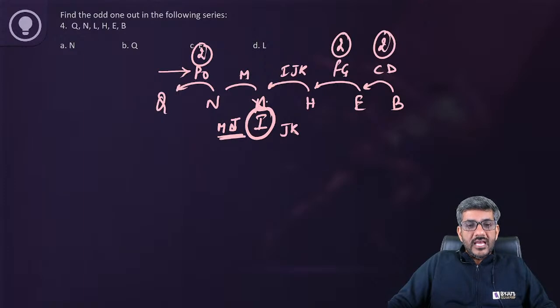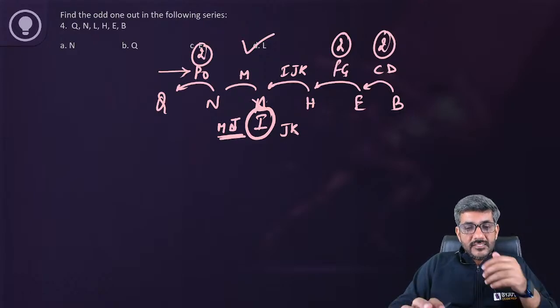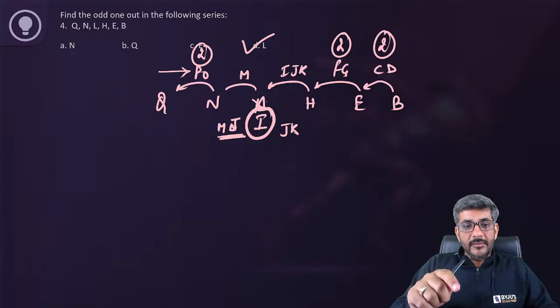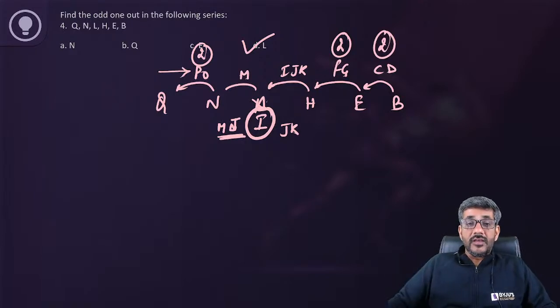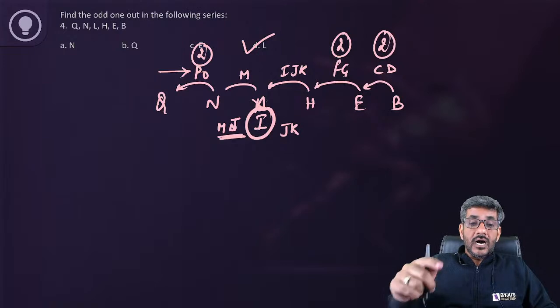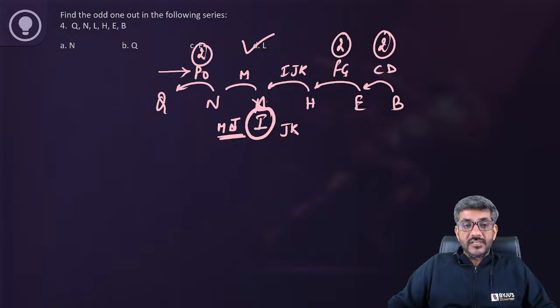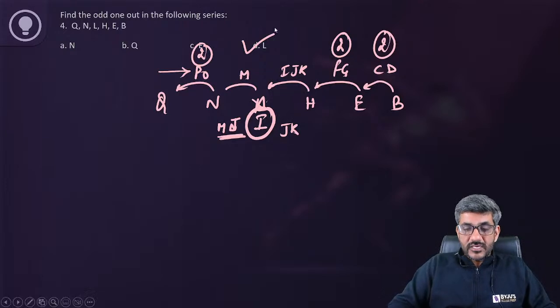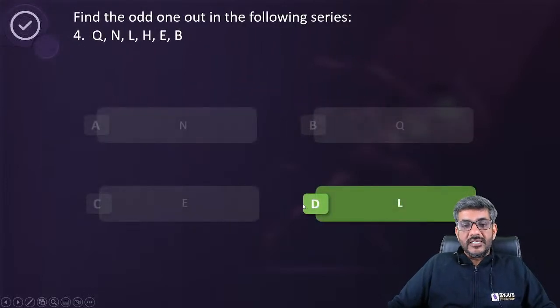So therefore this L is my correct answer, the one that does not belong. That is the right one. Between every two letters you have two letters from the alphabetical series, except the one at the position of L, because there it should have been I; then there would have been two letters between every two consecutive terms, but in the case of L that is not happening. So my answer is option D, that is equal to L.